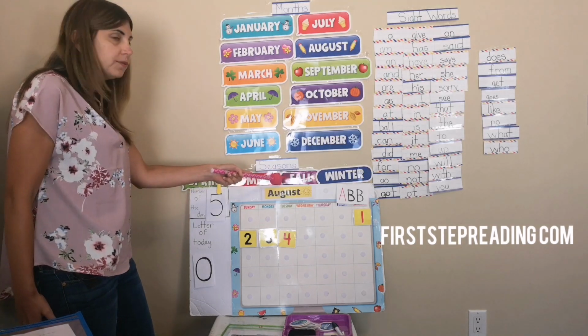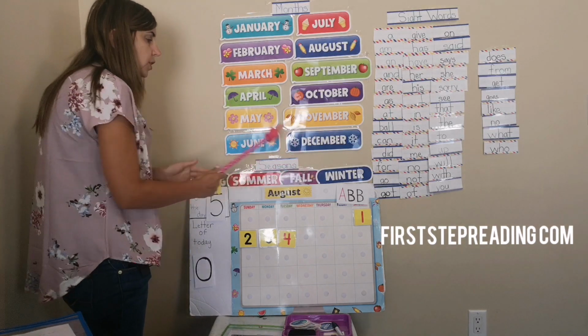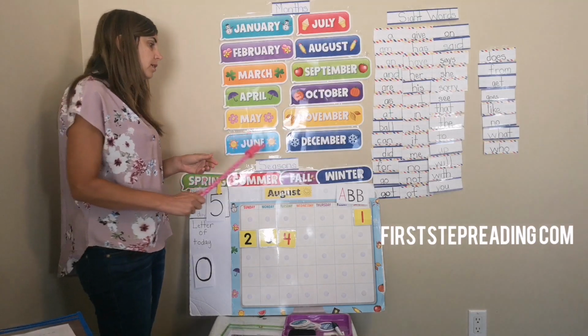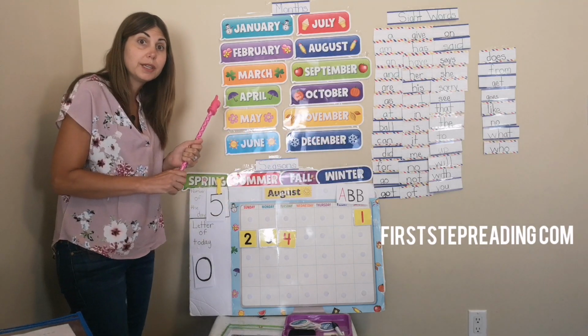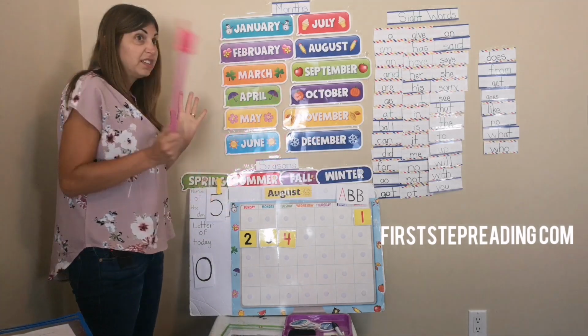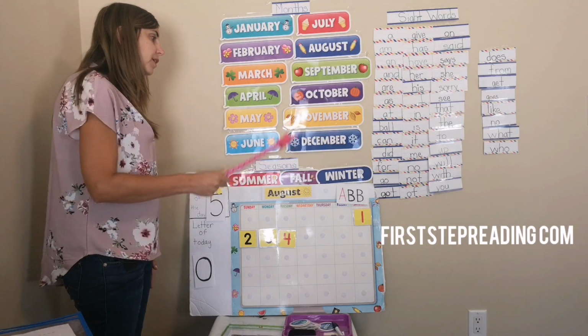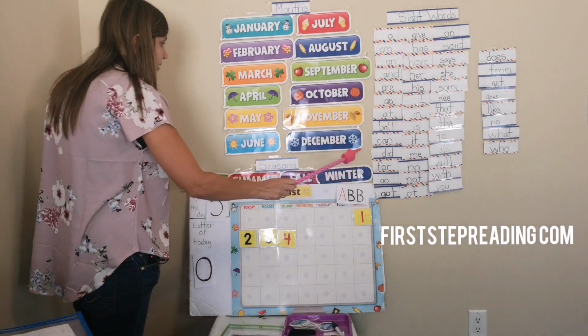After summer comes fall, and it starts to cool down outside. The leaves start changing colors. They start to fall off the trees. And then after fall is winter. That's our coldest season. In a lot of places, none of the trees have leaves anymore. There could be snow. Winter's our coldest season.